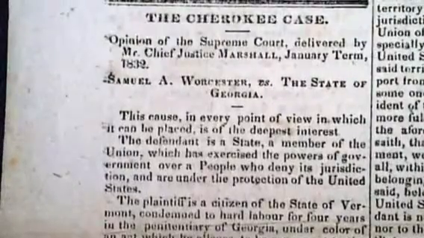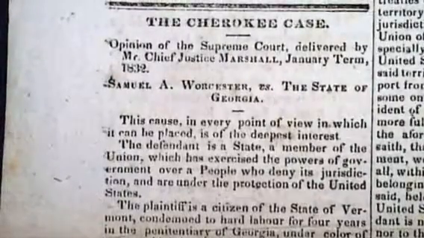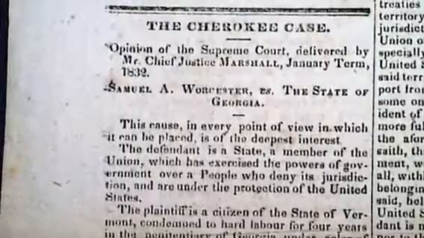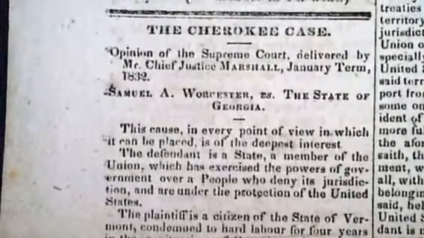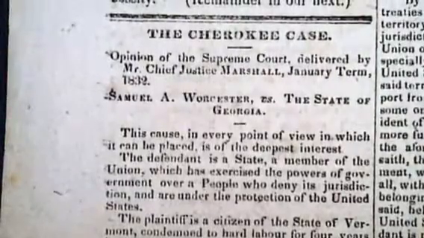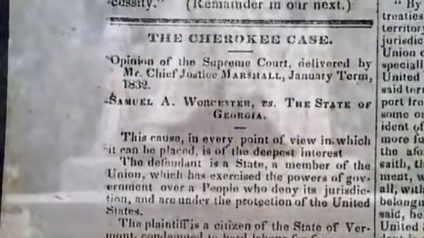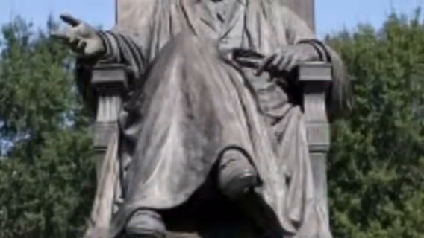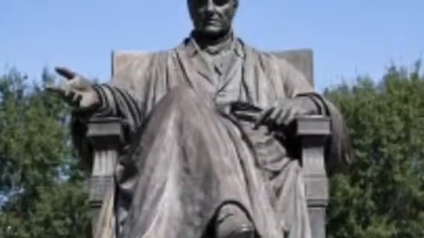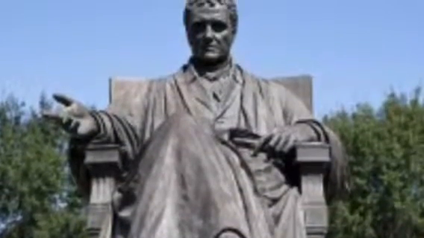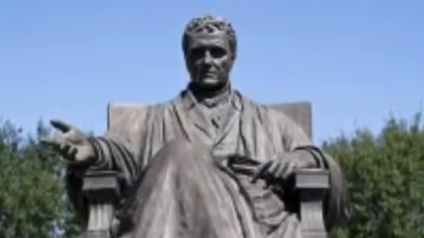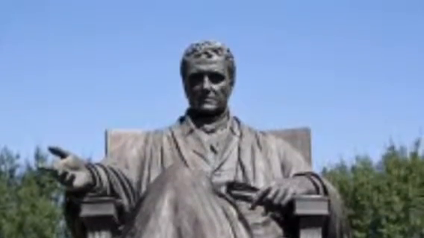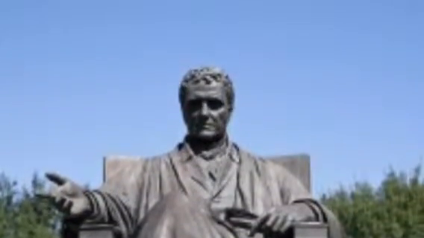Worcester refused to comply. In September 1831, Worcester and several others were arrested. They were tried, convicted, and sentenced to 4 years of hard labor. When Worcester appealed to the Supreme Court, Chief Justice John Marshall ruled that the Cherokee Nation was a distinct community with self-government in which the laws of Georgia can have no force. This established the idea that the national government of the United States, and not individual states, had authority in American Indian affairs.